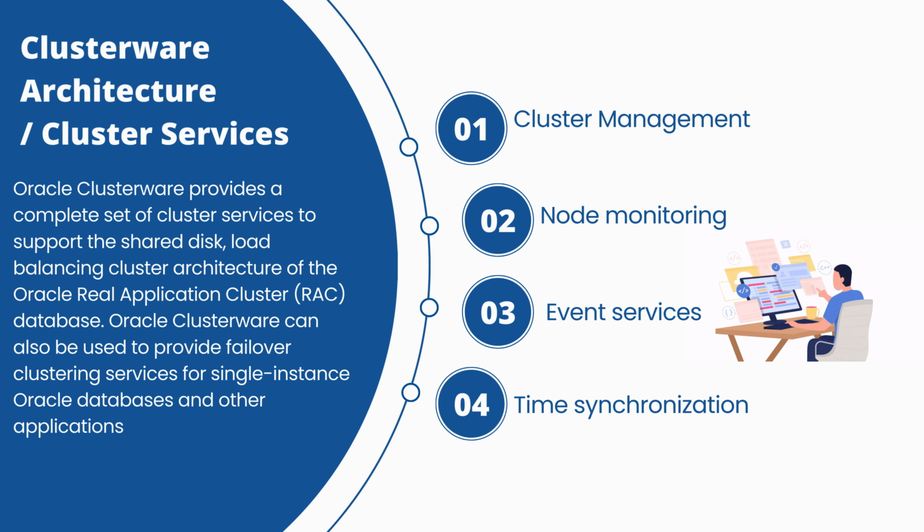Let's move further to the third service, which is event services, which notify applications about the changes in the cluster. This means applications can stay updated with the current status of the cluster. Furthermore, this helps applications respond to changes quickly. For example, if a node goes down, the application can shift its workload to another node. This ensures smooth operation.